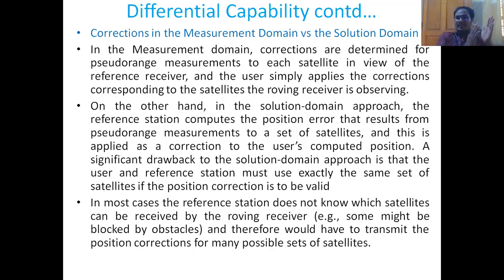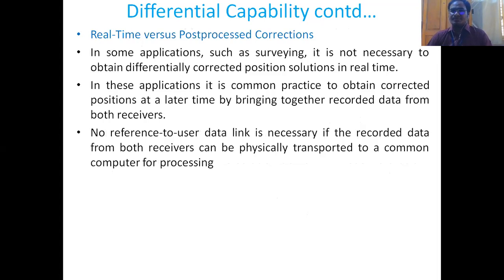So the actual receiver doesn't know which satellite has sent the signals, and the reference receiver sends some correction information. Whether it is true or not, how to decide? There is an ambiguity. So to overcome this, it has to send many corrections. So this is not used practically, and the measurement domain is used in most practical cases and applications.